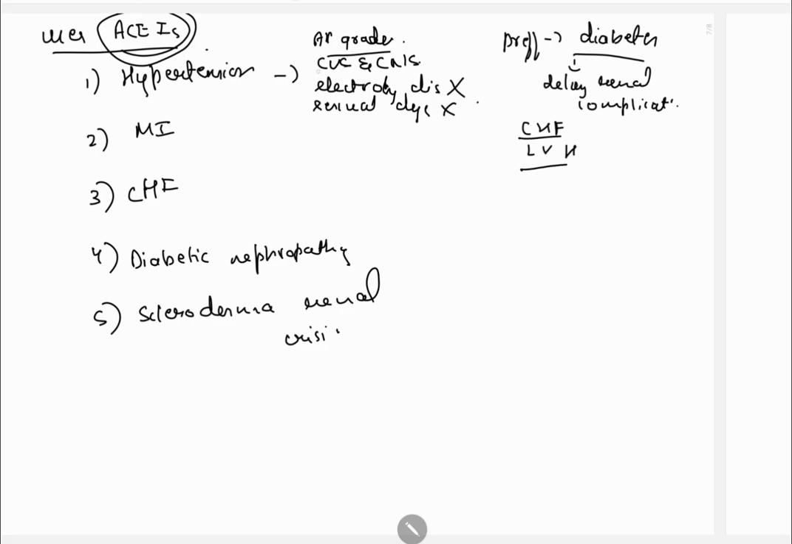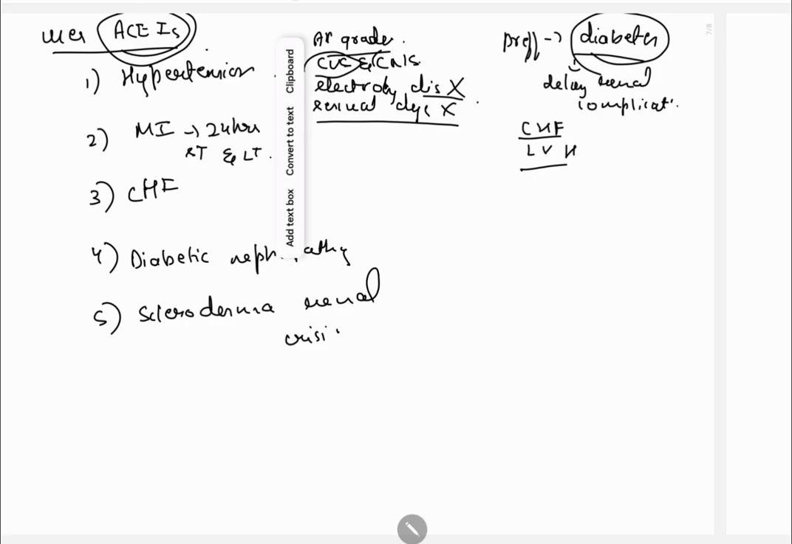They're used in all grades of hypertension. They reduce cardiovascular and cerebrovascular morbidity and mortality. They don't cause electrolyte disturbance or sexual dysfunction, and in diabetic patients they delay renal complication. In MI, they should be started within 24 hours. They have short term and long term effects, and they decrease reinfarction.